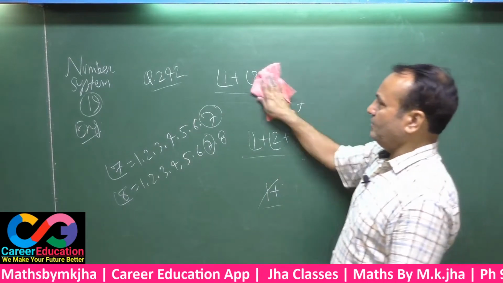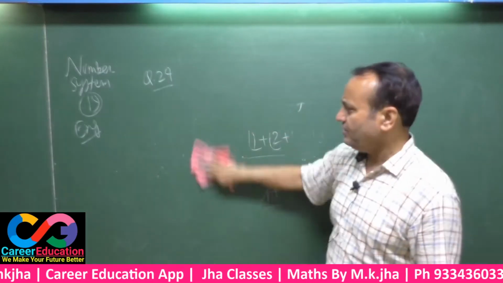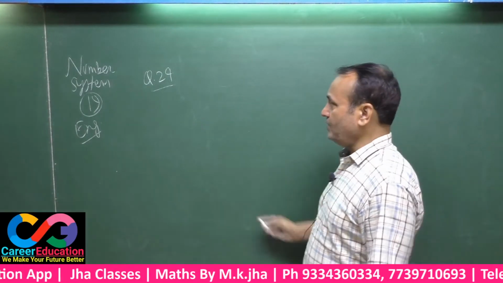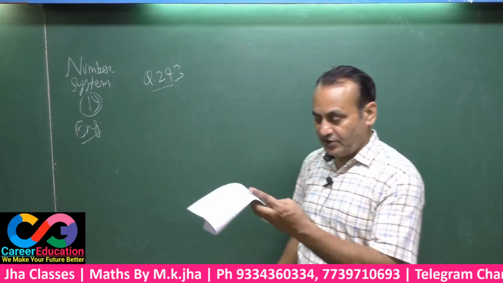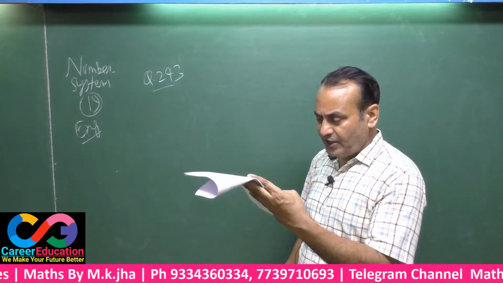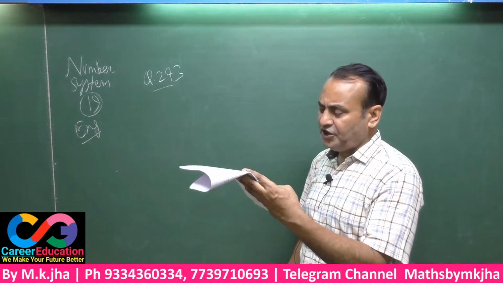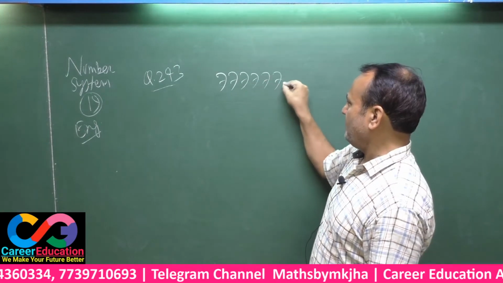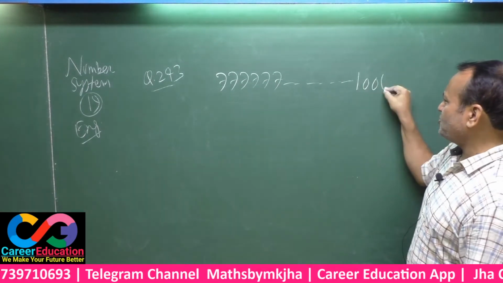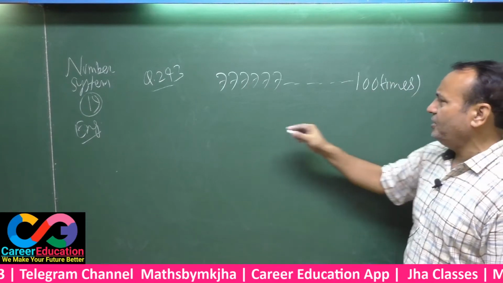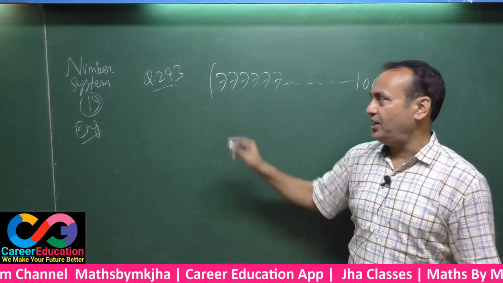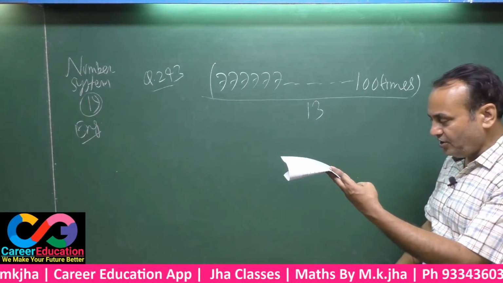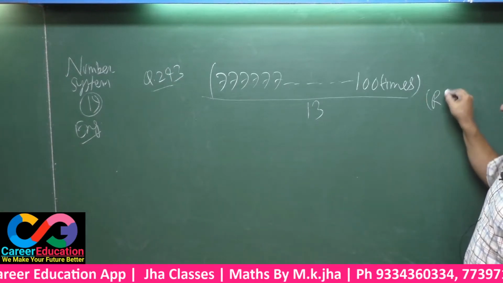Next question, 243. The next question 243 is: find the remainder when 777 written 100 times is divided by 13. Very sharp question. 7 has been written 100 times here, and this must be divided by 13, and then you have to find the remainder.